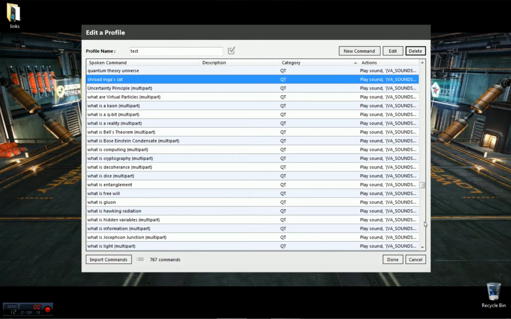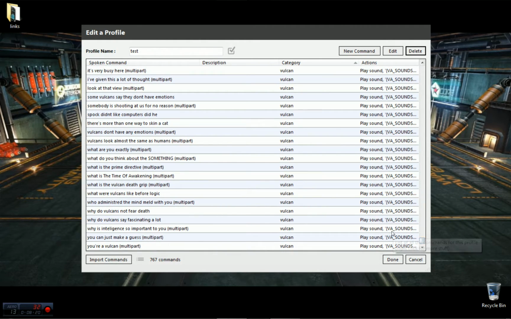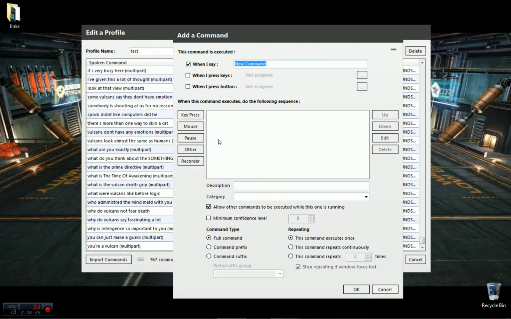But anyway, let's add some new commands now. This is the interesting part. We're not going to do any more importing. We're going to create a new command. And we're going to call this command hello A.S.T.R.A.